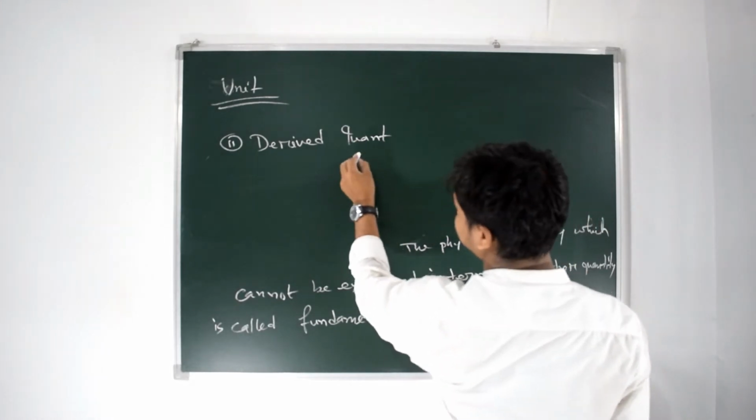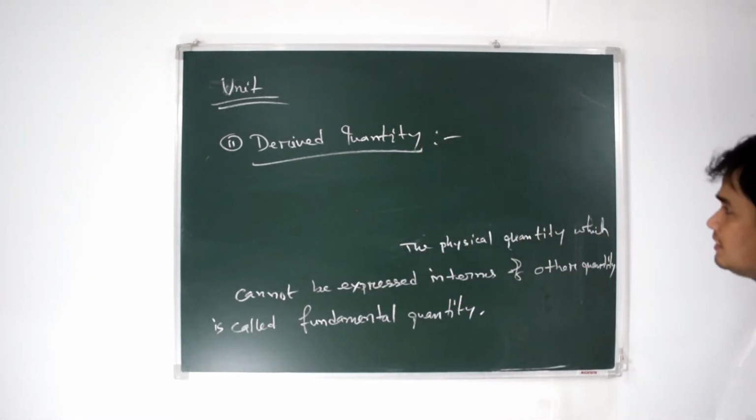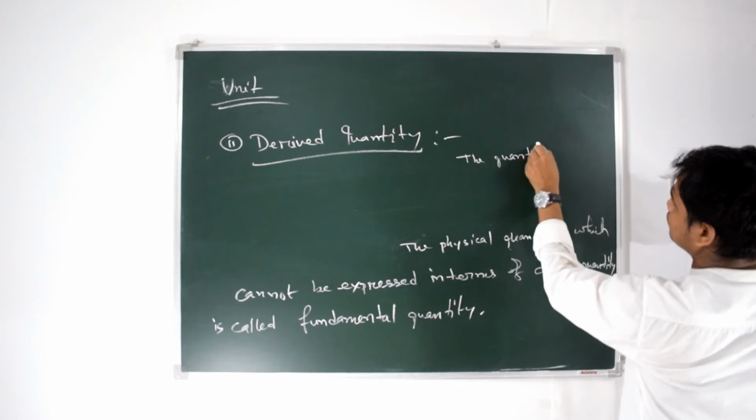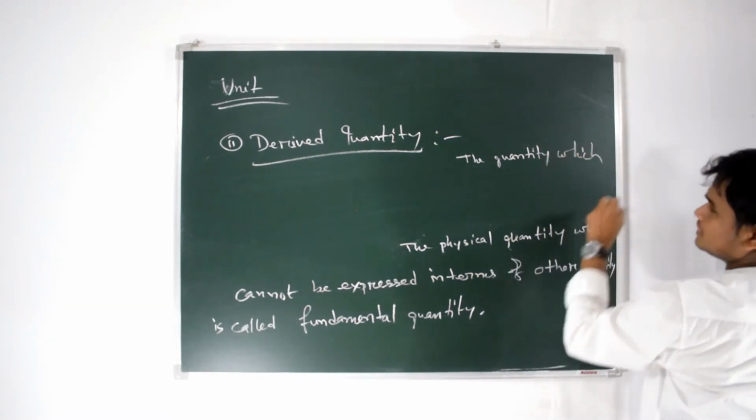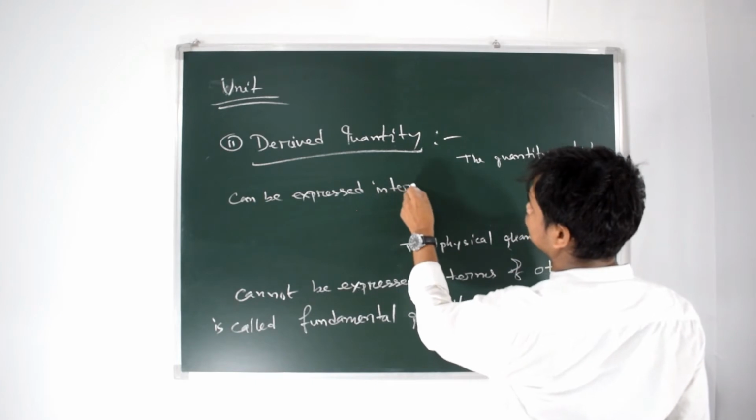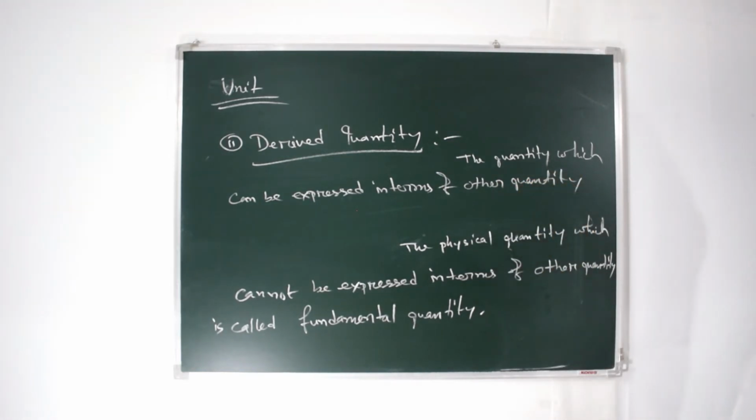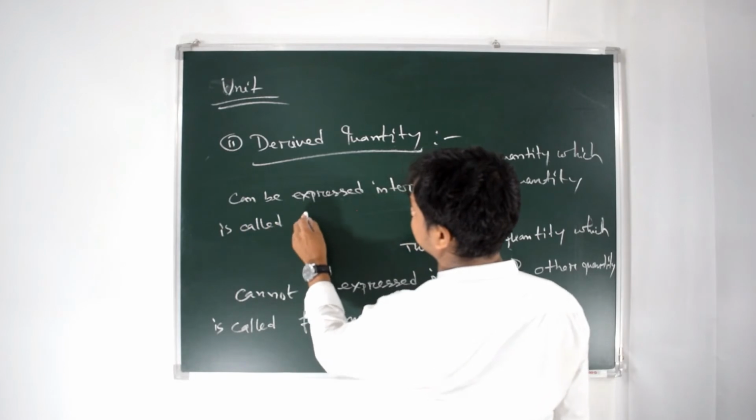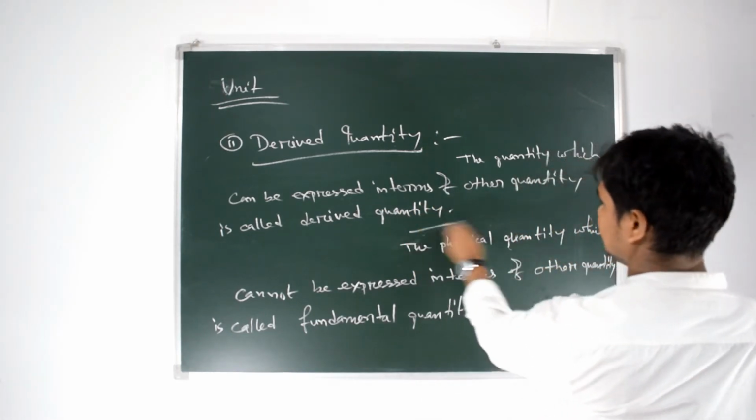The quantity which can be expressed in terms of other quantity is called derived quantity. Okay. We can see the example.